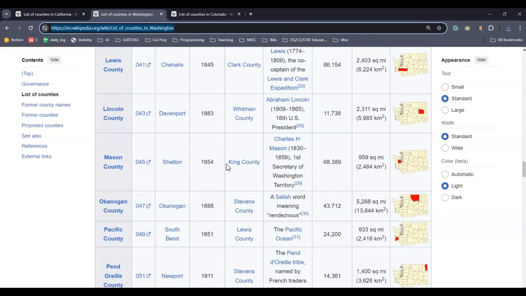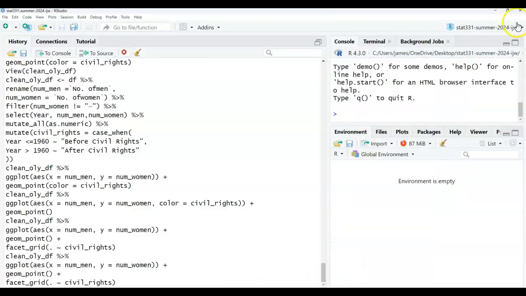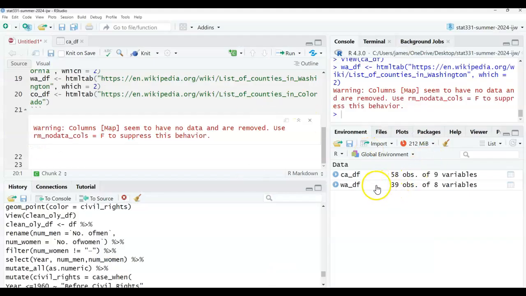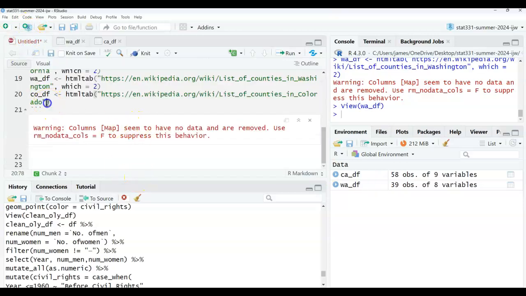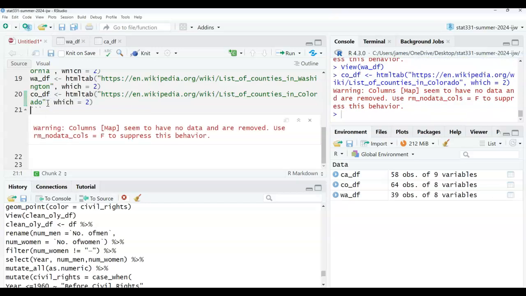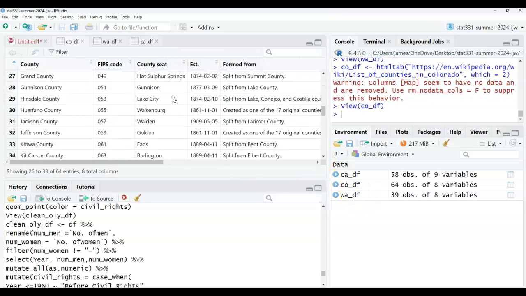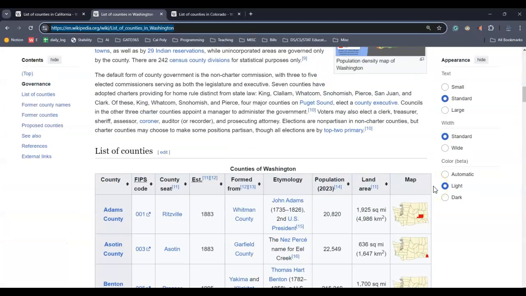Okay, so the last one, you can actually just go to the data frame and check. Let me exit out of this. This is going to distract me some more. So go here and check. And yeah, we got it. And then here we're going to say which is equal to 2. If you do this for other states, it's not always going to be 2. Okay, just so you know. And so go to Colorado. Okay, that looks correct. So that warning is because in the actual data frame, they have flags or images, and it's ignoring that column.